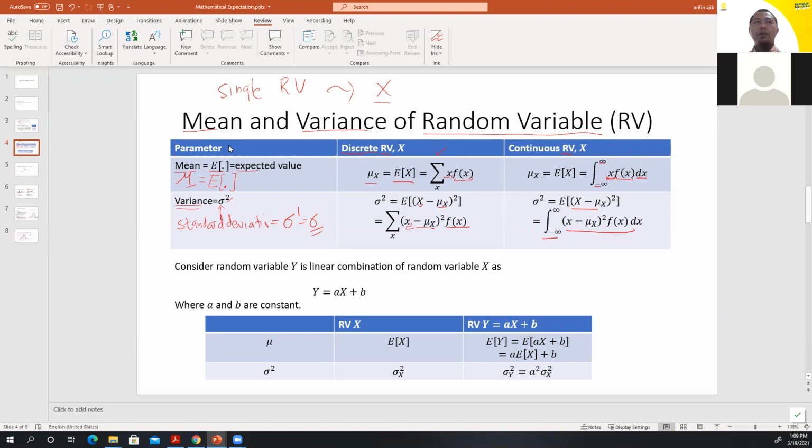We also already discussed yesterday, please consider a random variable y. Let's say y is a linear combination of random variable x, so we can express it mathematically like this: Y equals a multiplied by x, plus b.